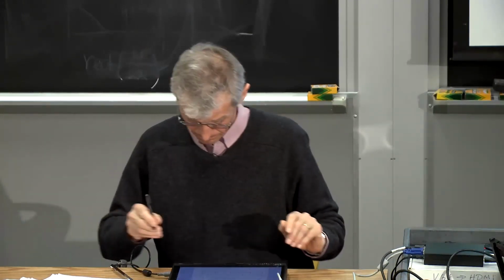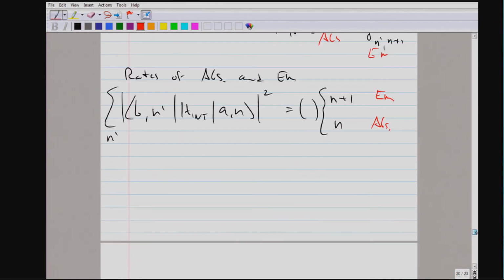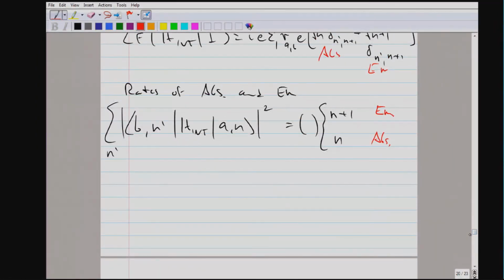We know this n plus 1 over n applies to every single mode of the electromagnetic field. Questions about that?